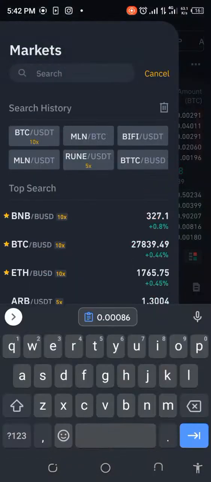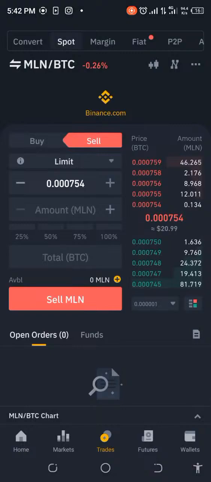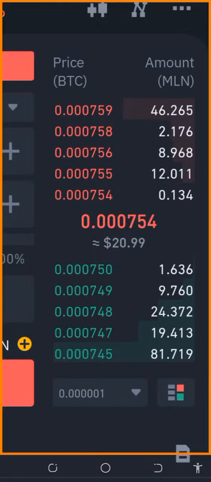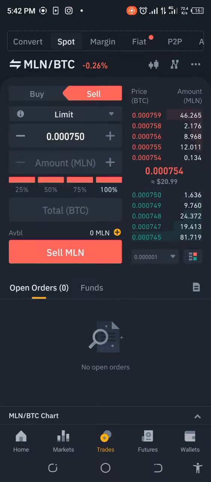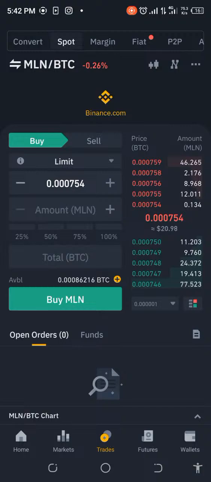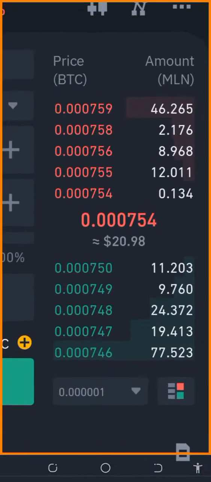Okay, so we have MLN BTC. Let's see what that's giving us right now. I hope we're good because I didn't check the order submissions. Okay, so what am I doing? Let's see whether it's going to give us what we want. Let me just try and see what this will give me, and then I'll do 100%. Uh-oh, what's happening? Oh, sorry. I'm supposed to buy. I was already thinking of selling. Sorry about that. Okay, so we have that to sell.